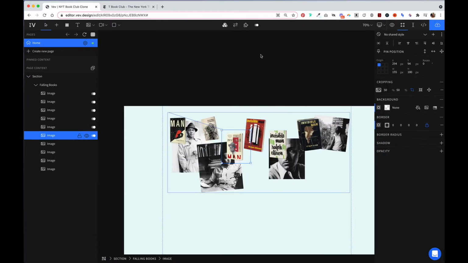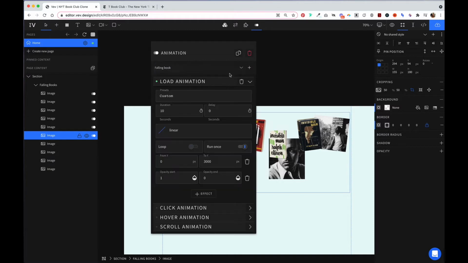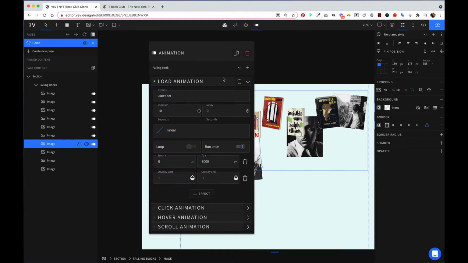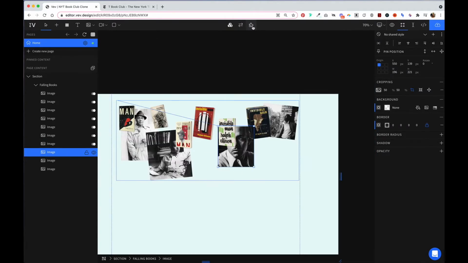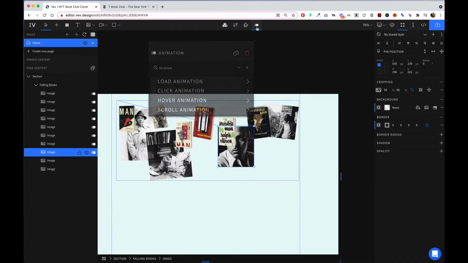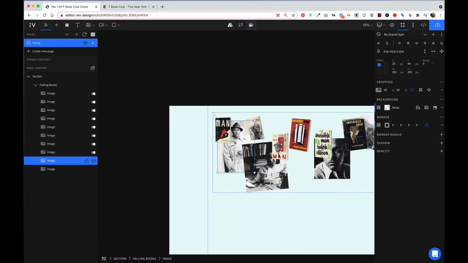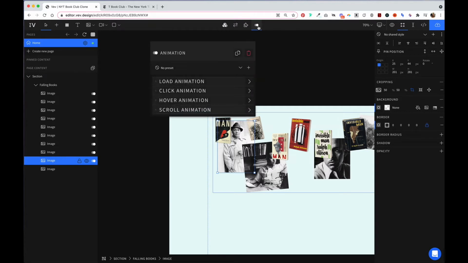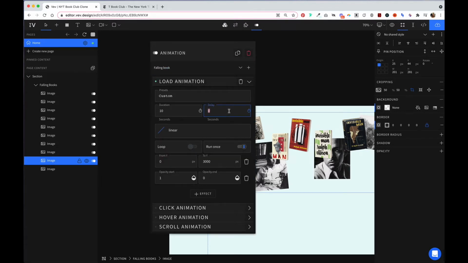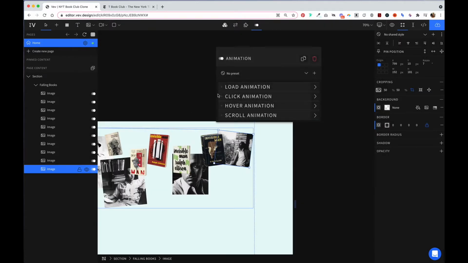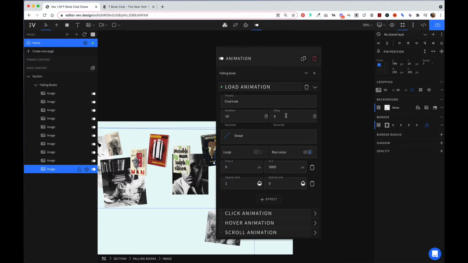This part is a little tedious, but necessary. All right, and we'll leave that as 0.